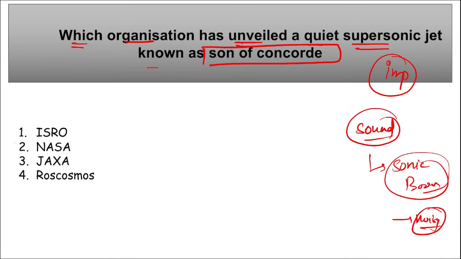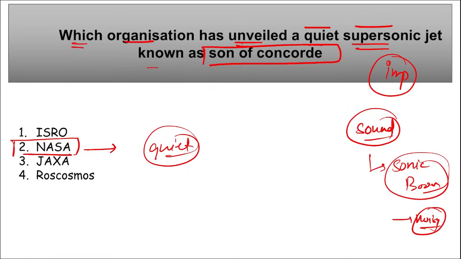So recently it was NASA. They have recently unveiled a new quiet supersonic jet. When it reaches the speed of sound and goes beyond it, there will be no noise, there will be no sonic boom in that case. And this is why it is a quiet supersonic jet, and it is known as the Son of Concorde, right? Mark this. And this Son of Concorde is by the name X-59, quiet supersonic jet.